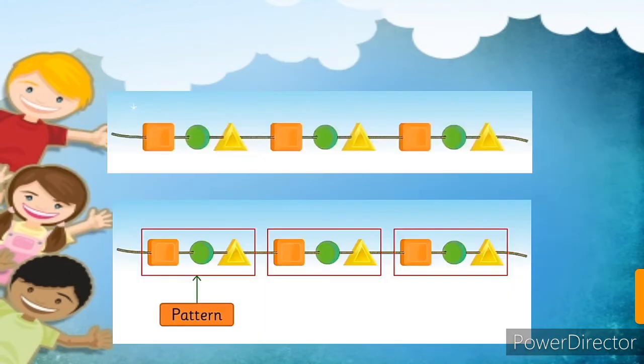So let's see students, what is this? Now these are shapes, and the shapes are in a repeated manner. Are you able to see? Repetition after 2, again repetition after 2, again repetition after 2. Two are here, then the same shape will be repeated. Again 2 are here, then the same shape will be repeated. Again 2 are here. So every time they are skipping 2 shapes. It will make a pattern. I hope you all understand this.